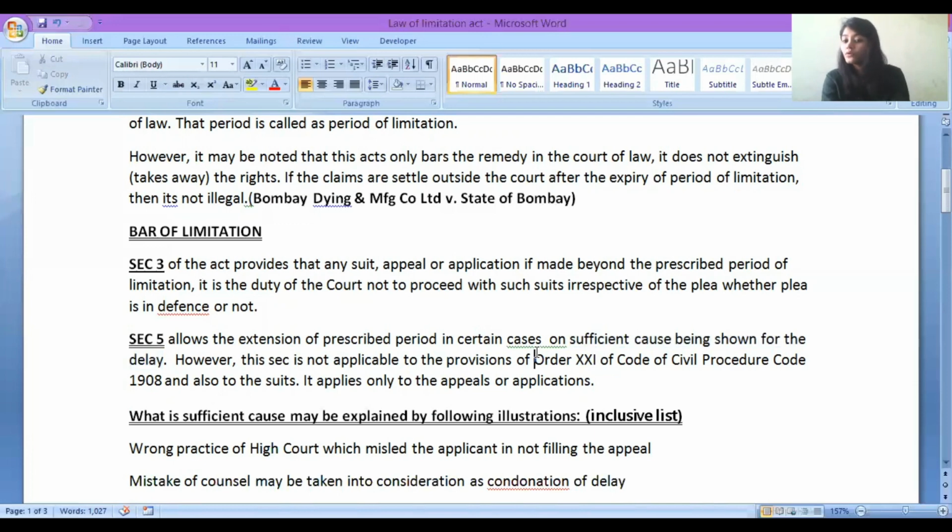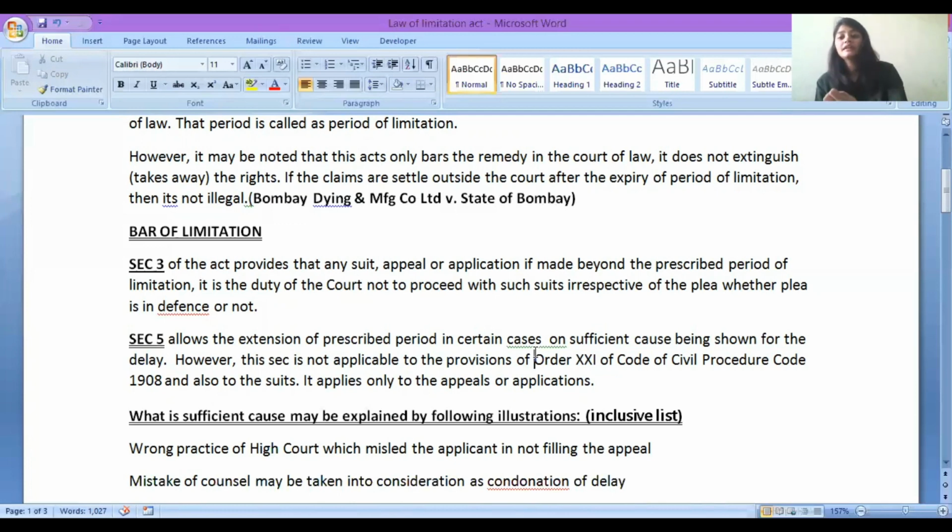Civil Procedure Code, Order 21 of Civil Procedure Code 1908, in those cases it is not applicable. And also in the cases of suits, it is not applicable. That means it applies only to applications and appeals. Where you have to file an appeal, further appeal, section 5 provides an extension in a few cases.